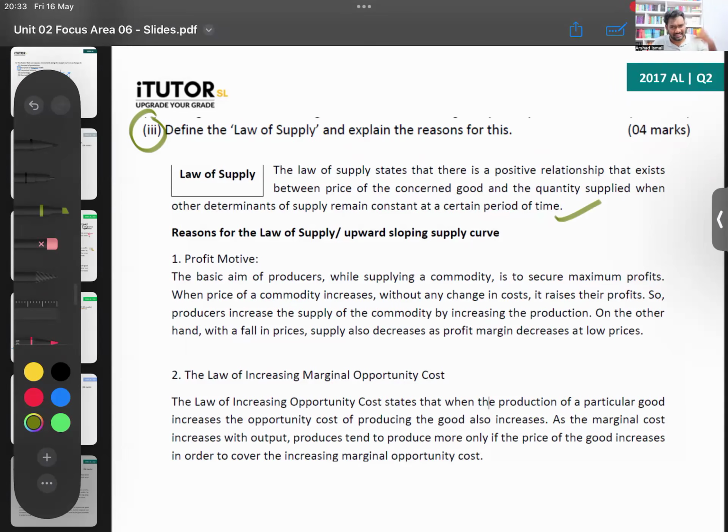Then the reasons, same thing that they asked before, Lamai. What are the 2 reasons? One is the profit motive, and 2 is the law of increasing marginal opportunity cost. So you give the 2 reasons and explain. That is more than enough.